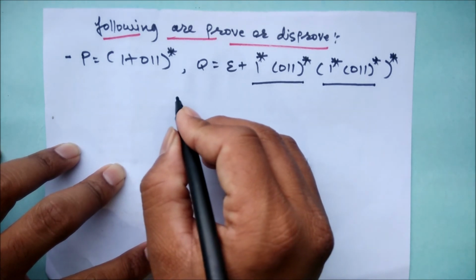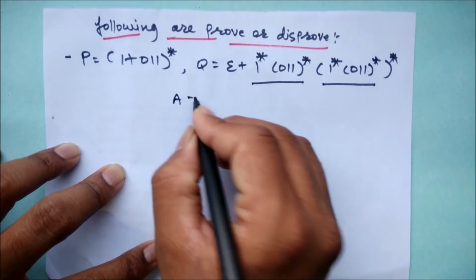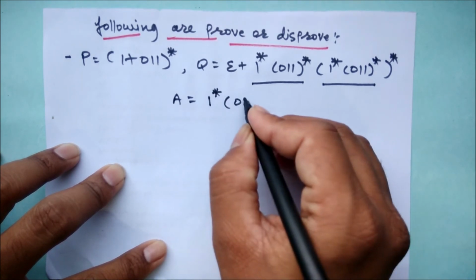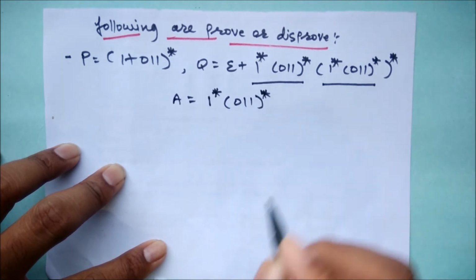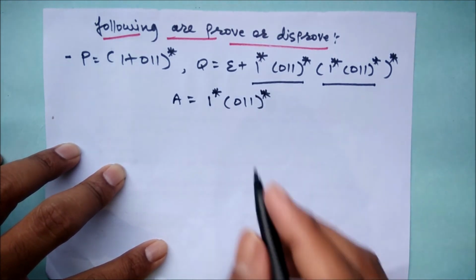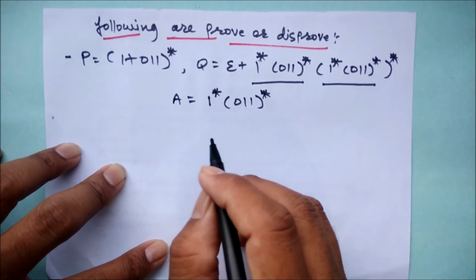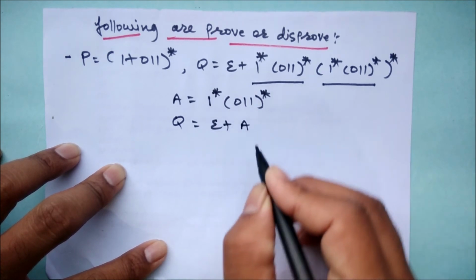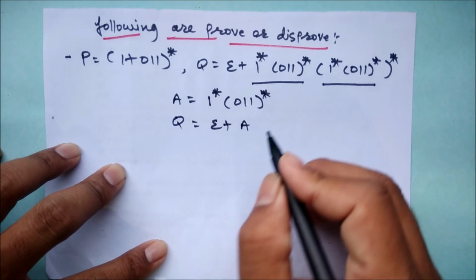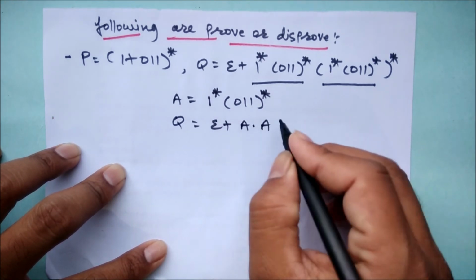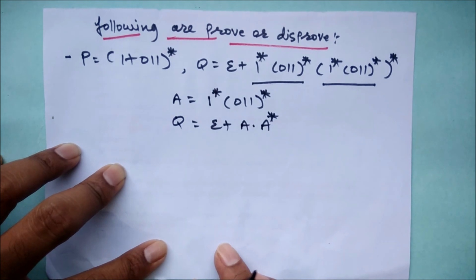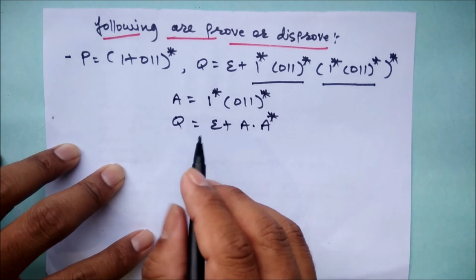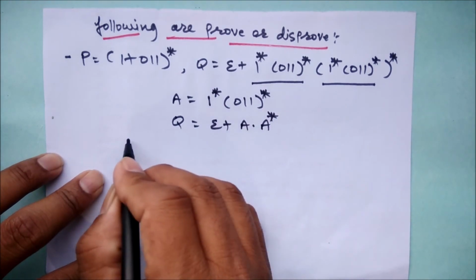So if I put A is equal to 1 closure in the bracket 0, 1, 1 bracket closure, and as both the terms are the same here, Q becomes epsilon plus A dot A star. Are you understanding? So now we have to observe the pattern again. You have to make use of the identities which we just saw.